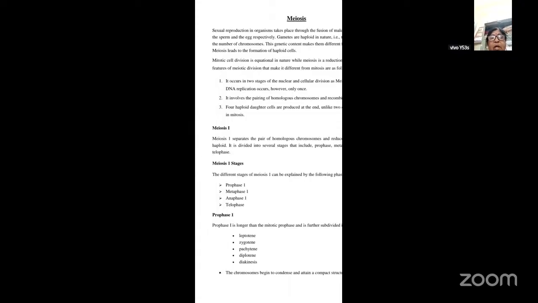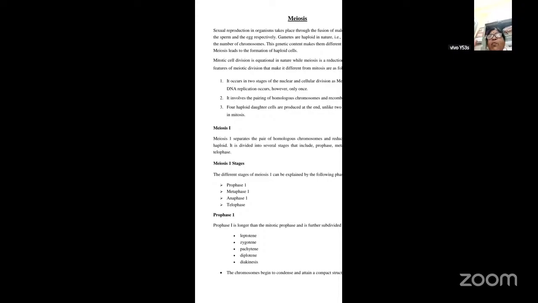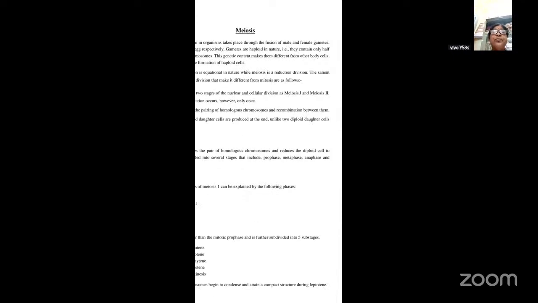Now let's see what happens. Here the chromosomes begin to condense and attain a compact structure during the leptotene. So in the leptotene, what happens? As we have seen in the prophase, here also the chromosomes try to condense and come close together. They condense and attain a compact structure, and that happens in the leptotene stage.